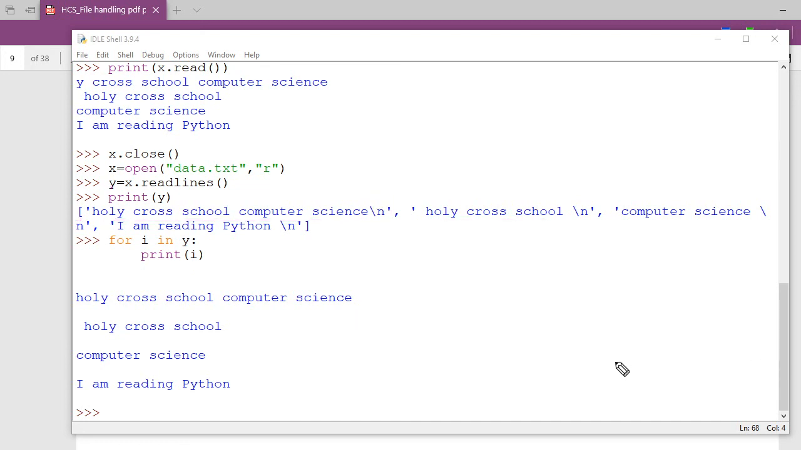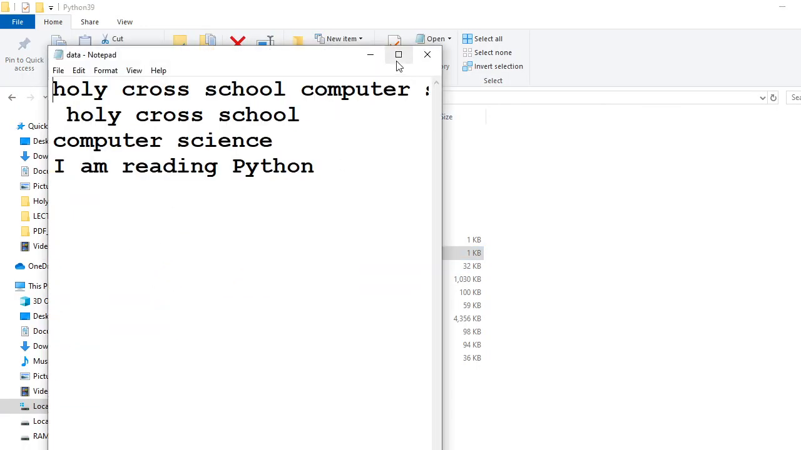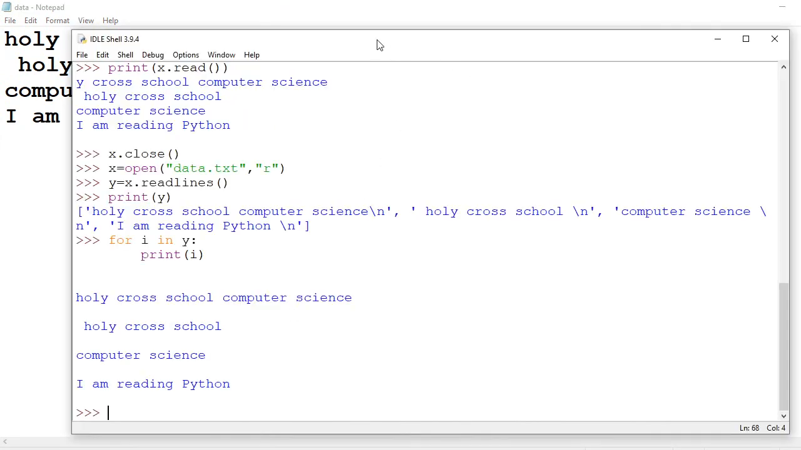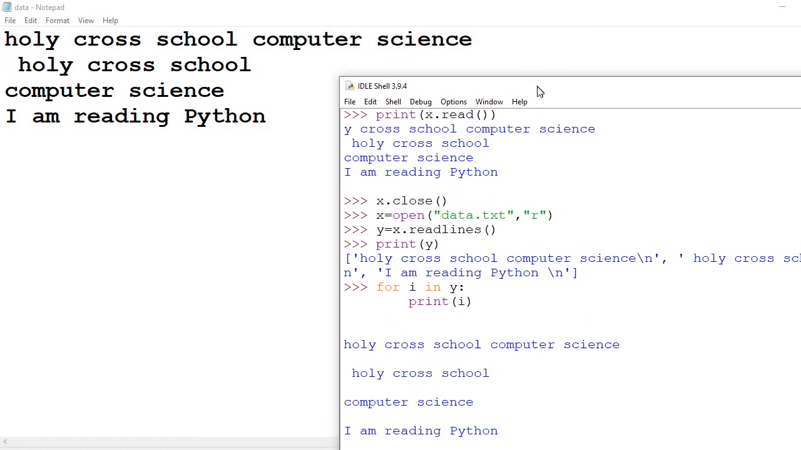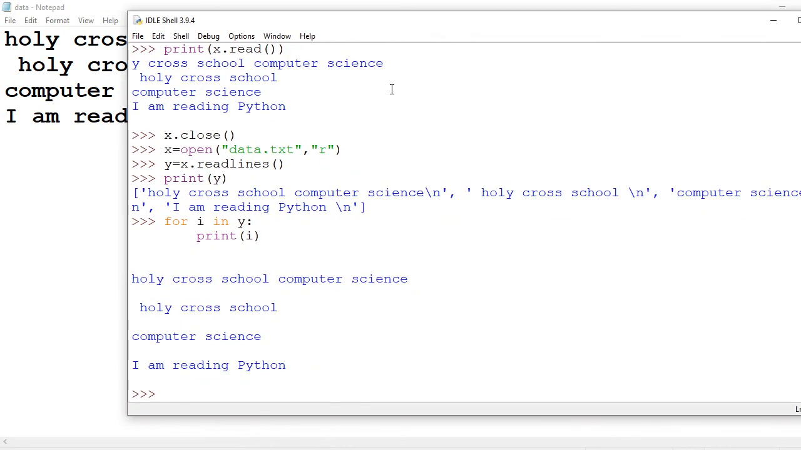Yes, sir. Okay, so now I am showing you that same data. Let me open the same file. Now you see in this notepad also this version, and this version, both are the same. Do not go for this big space here, that is a customized setting of this Python. Here is the first line, Holy Cross School. Second line, computer science. Third line, I am reading Python. Four lines. So this is file handling.